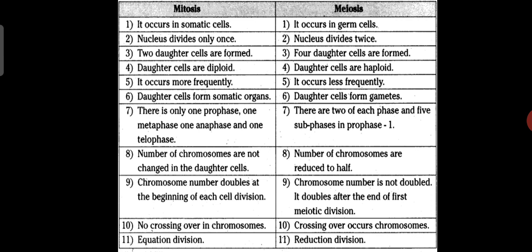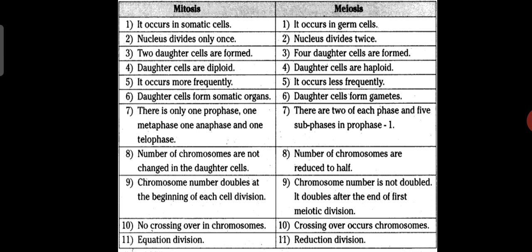The daughter cells are diploid in mitosis. In meiosis, daughter cells are haploid. Mitosis occurs frequently, but meiosis occurs less frequently. In mitosis, daughter cells form somatic organs, but in meiosis, daughter cells form gametes. In mitosis, there is only one prophase, one metaphase, one anaphase and one telophase. But in meiosis, there are two of each phase and five subphases in prophase I.